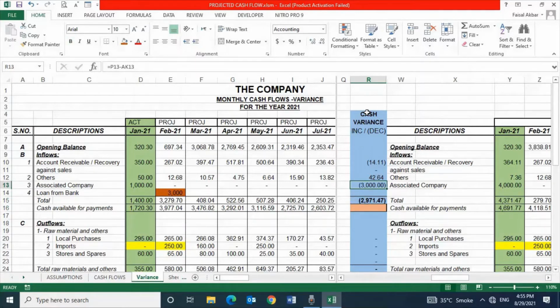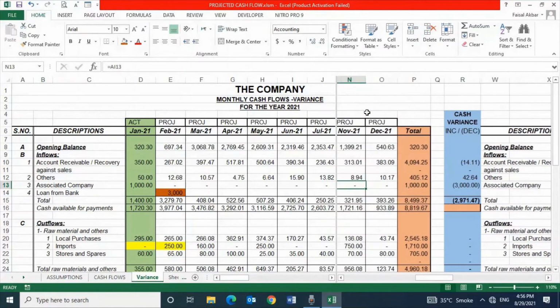Associated company could not provide the required loan decision time. Management applies for a loan from bank for rupees 3000 Ks. Loan of 3000 Ks is subsequently received in February 2021.